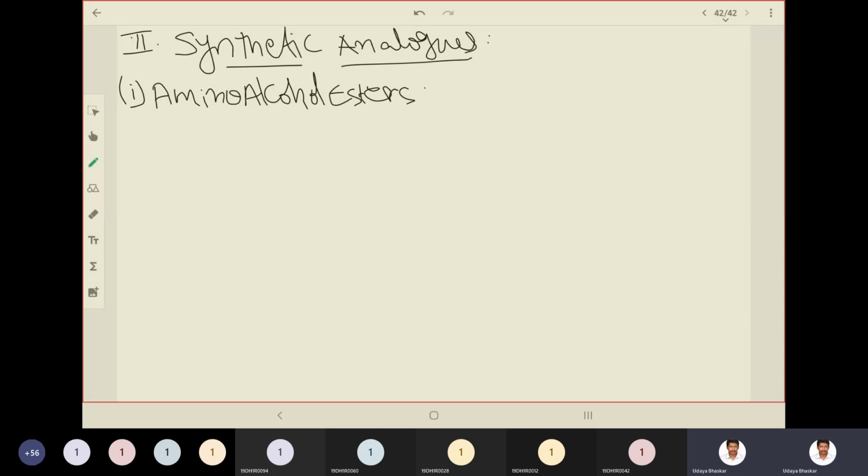Second one is amino alcohol ethers. Third one is amino alcohols.